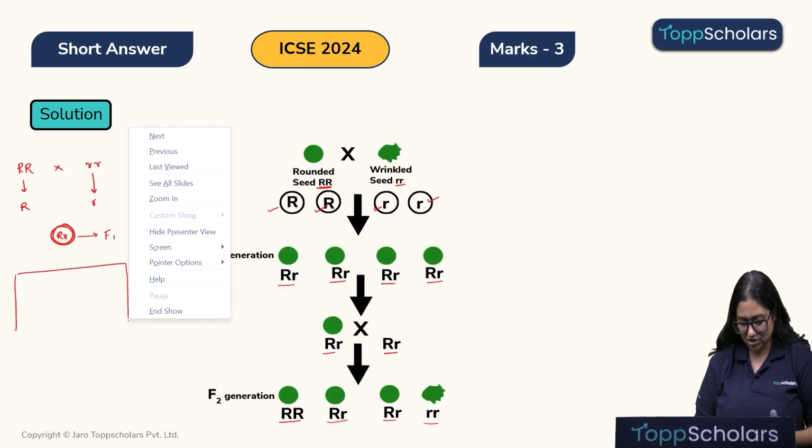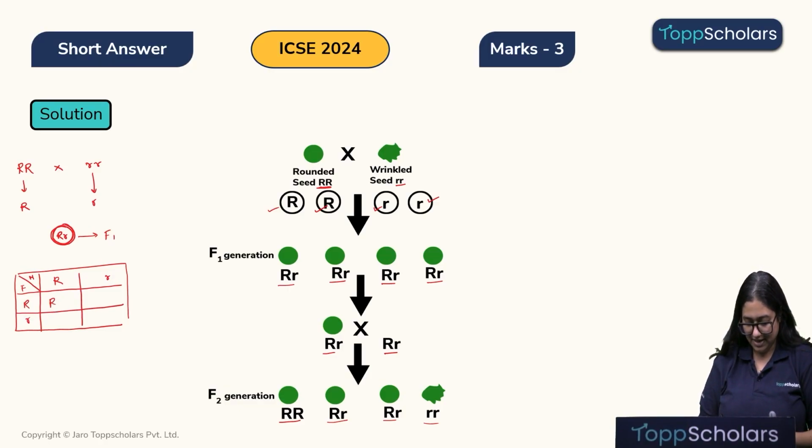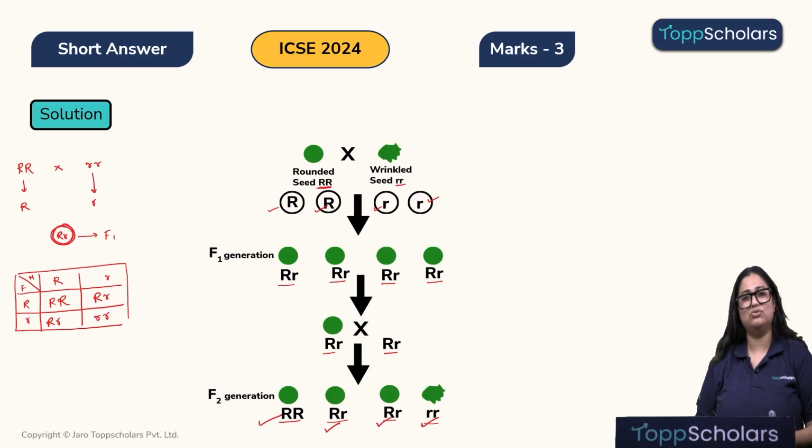F2 generation is obtained by self-pollination, and over here also the alleles will separate. So here in the male parent, we will have 2 separated alleles, and in the female parent again we will have 2 separated alleles. So let's look at the 4 types of plants that we may get. We may get capital R, capital R that we can see over here. Then we get capital R, small r that we can see over here. Then again capital R, small r and small r, small r. So we got these 4 types.